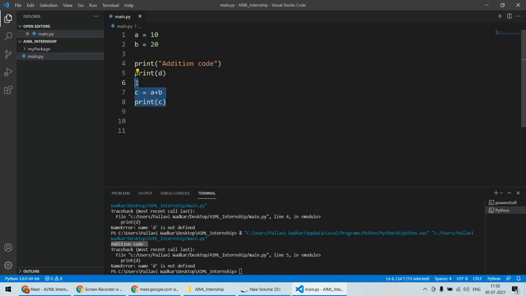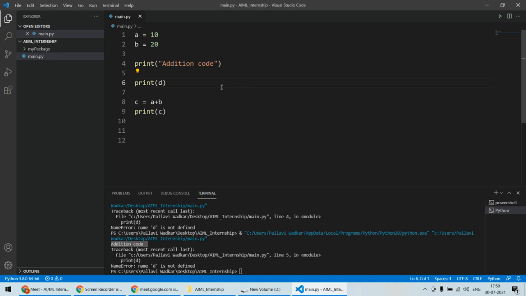So the entire program after that has crashed, and nothing after that is executed. So this is what happens if there is an error in the program. Now my objective is that the program should not crash whenever there is an error.